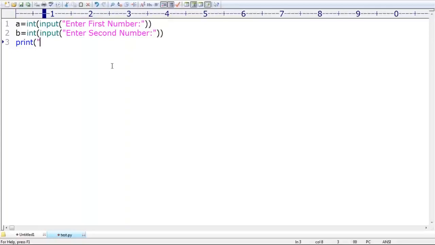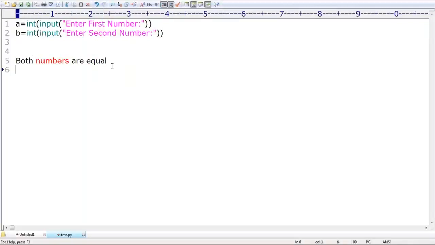Now my requirement is: please compare these two numbers. If both are equal, print that both numbers are equal. If both are not equal, then compare whether the first one is greater or the second one is greater. If the first one is greater, then you have to say yes, the first number is greater than B. Else you have to say the first number is smaller than B. So option 1, both numbers are equal, and you need to print that.